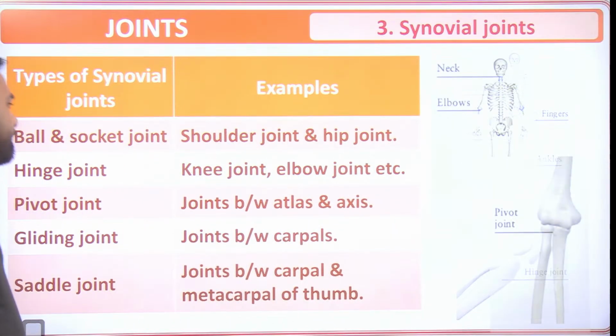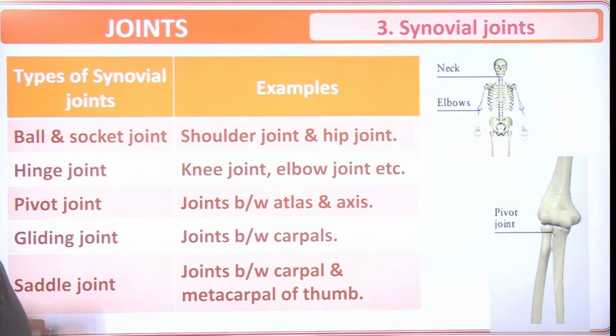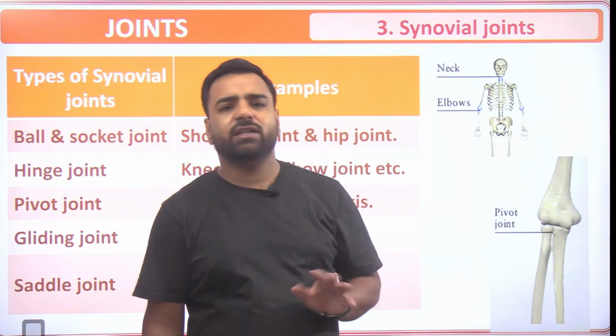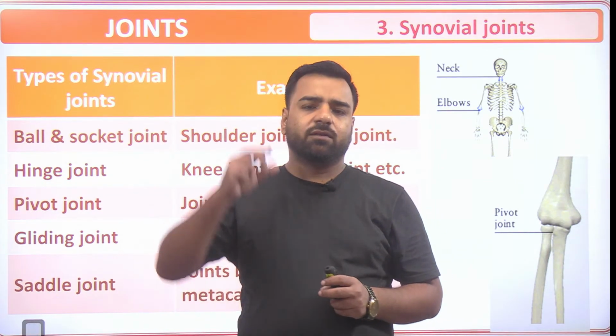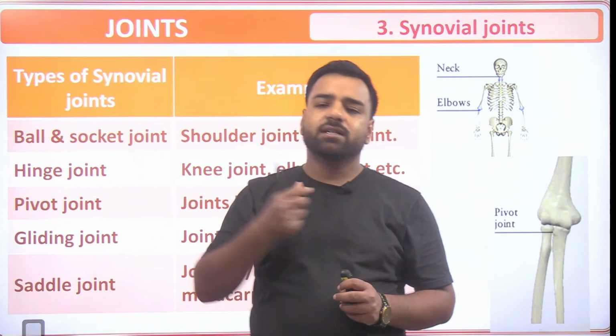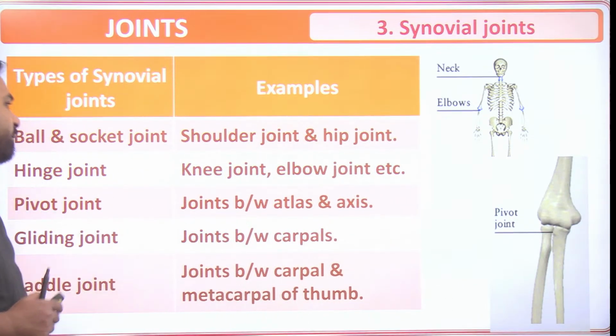Then pivot joint, just have a look. Pivot joints are the joints between the atlas and the axis, and do not get confused. Where this atlas was, if you remember, when we were discussing the facial bones, that was present on the neck portion, right? So yes, that's the topmost bone over there. That's the example of pivot joint.